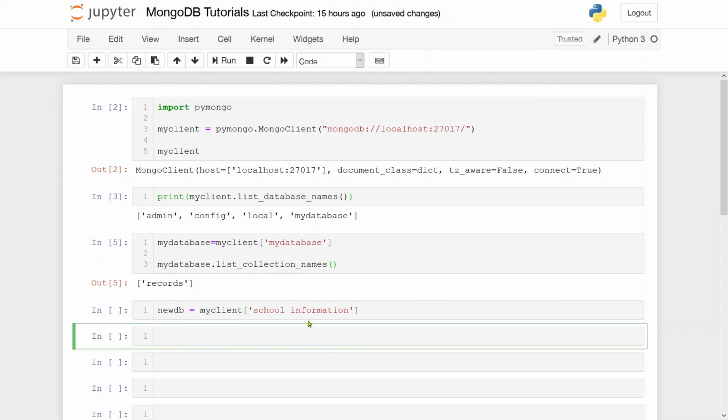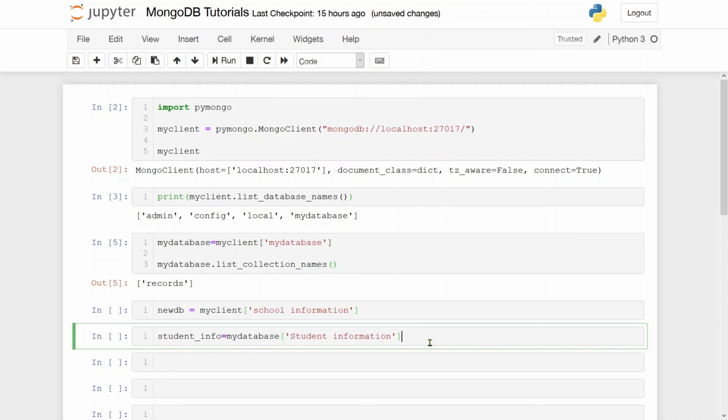So what I can do is I have to simply write student information, student_info will be our new collection object. So what I have to write is my database, and then I have to write the name of the collection, which is student information, right? As soon as I run this particular line, it will अपने आप एक collection create हो जाएगा within the database.